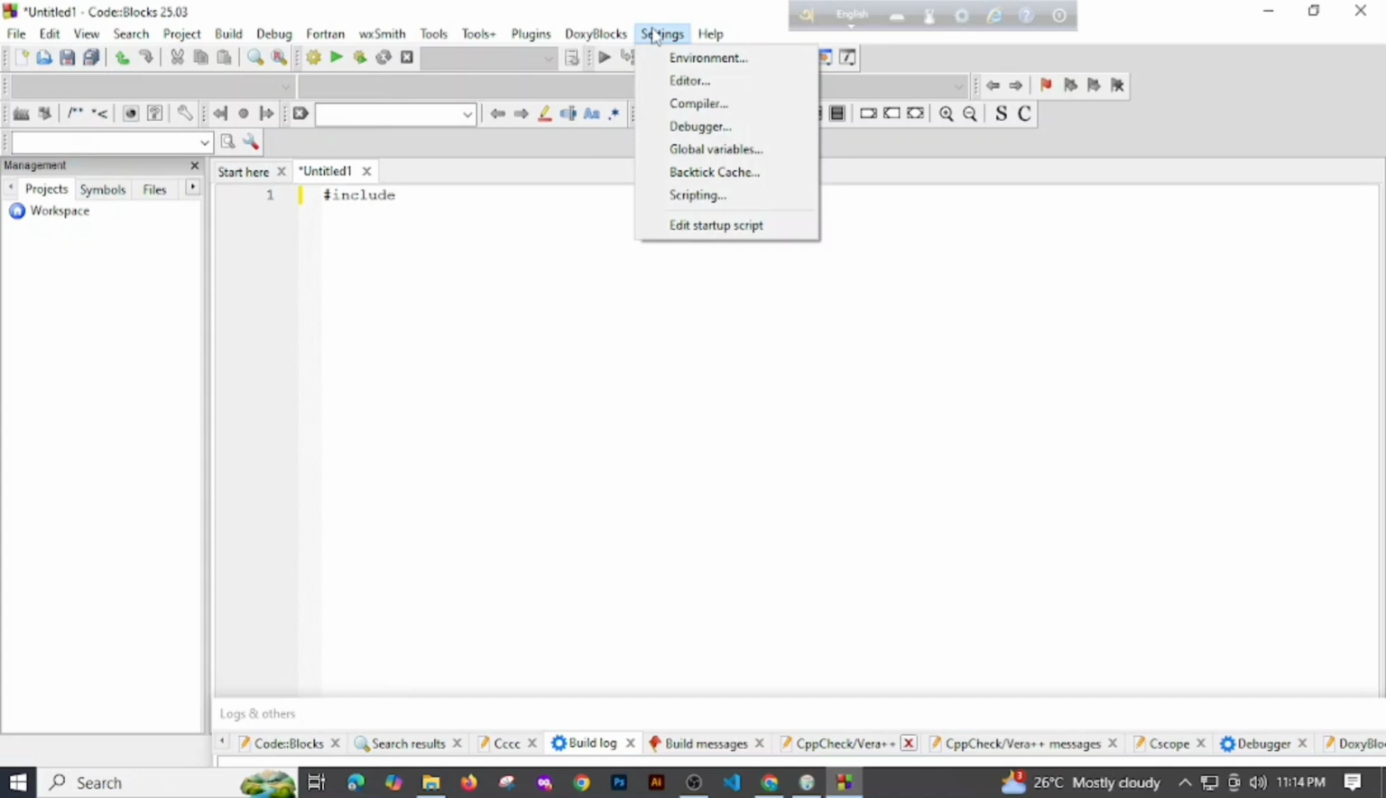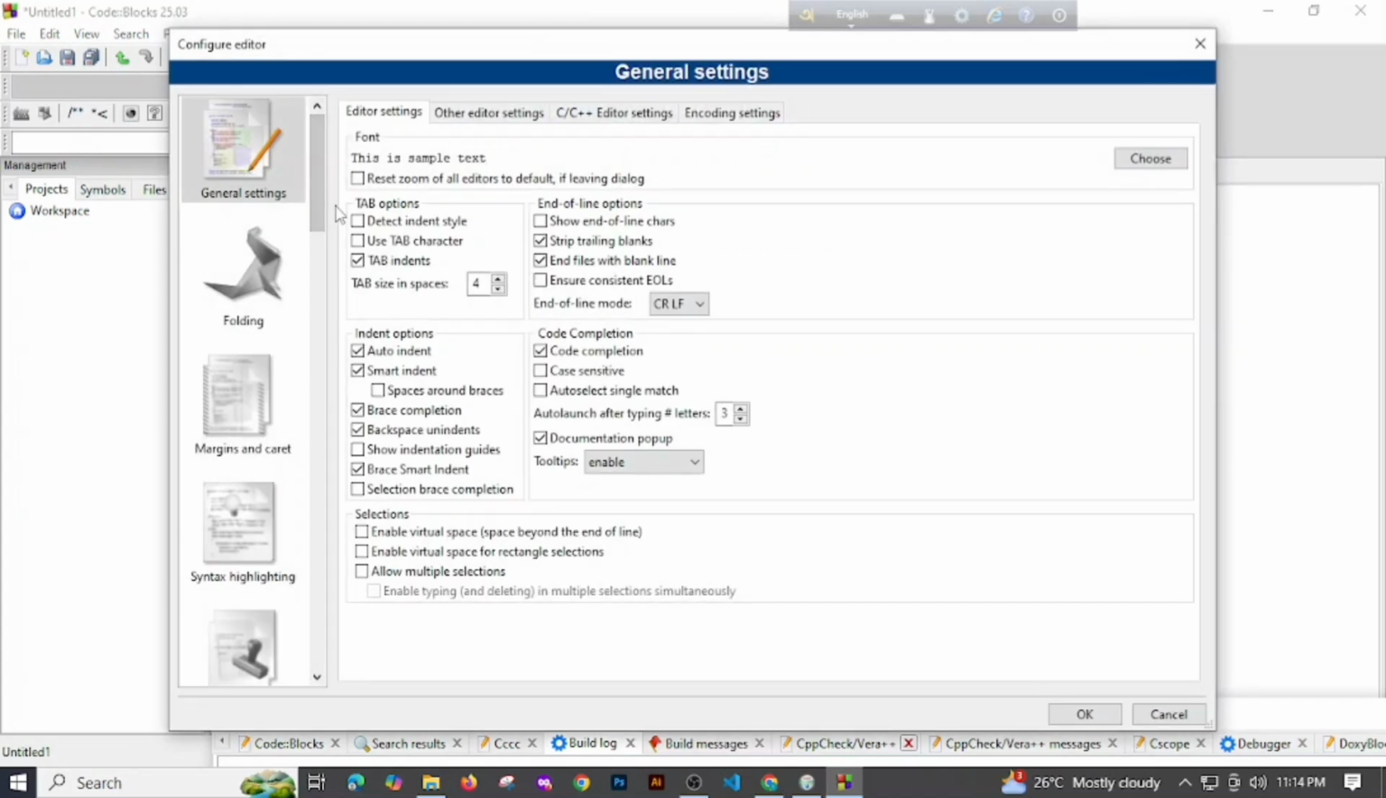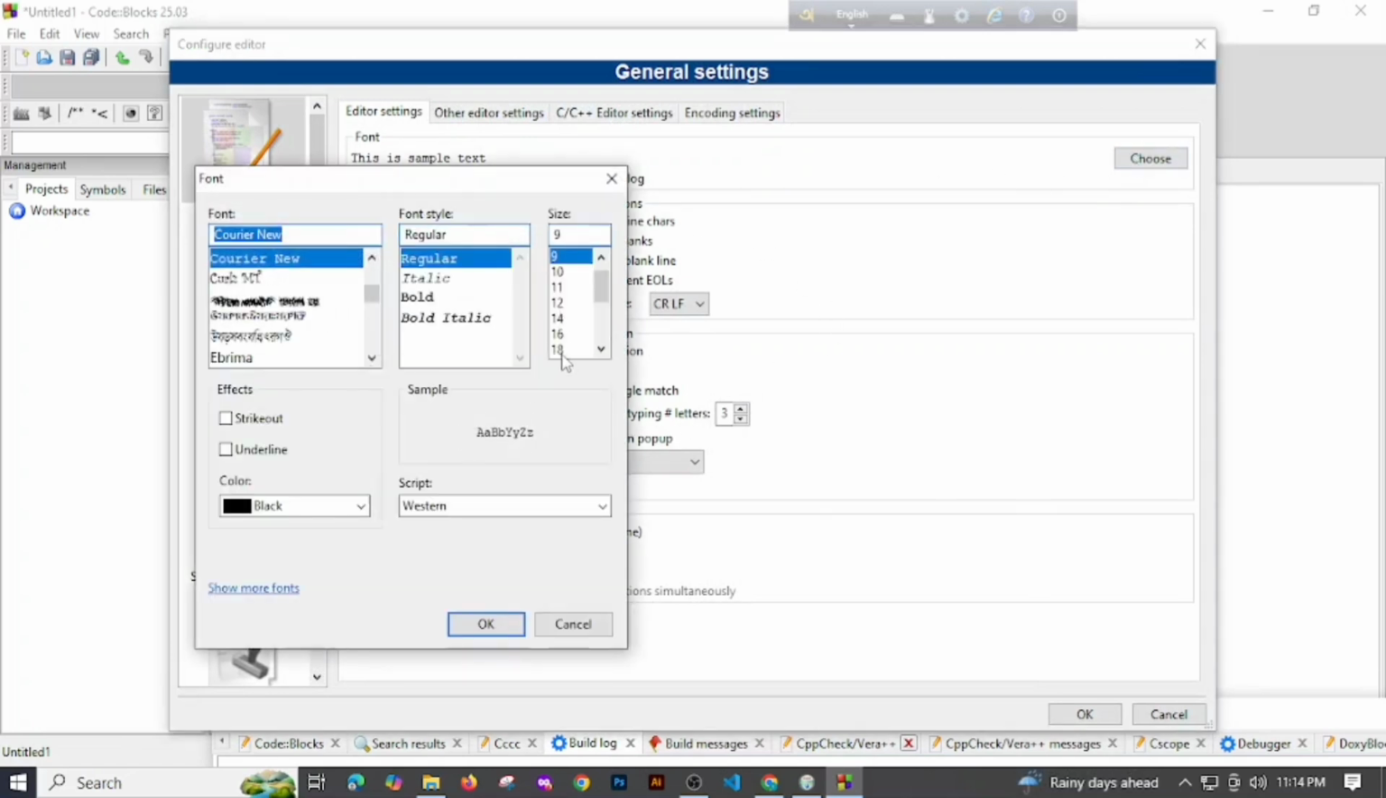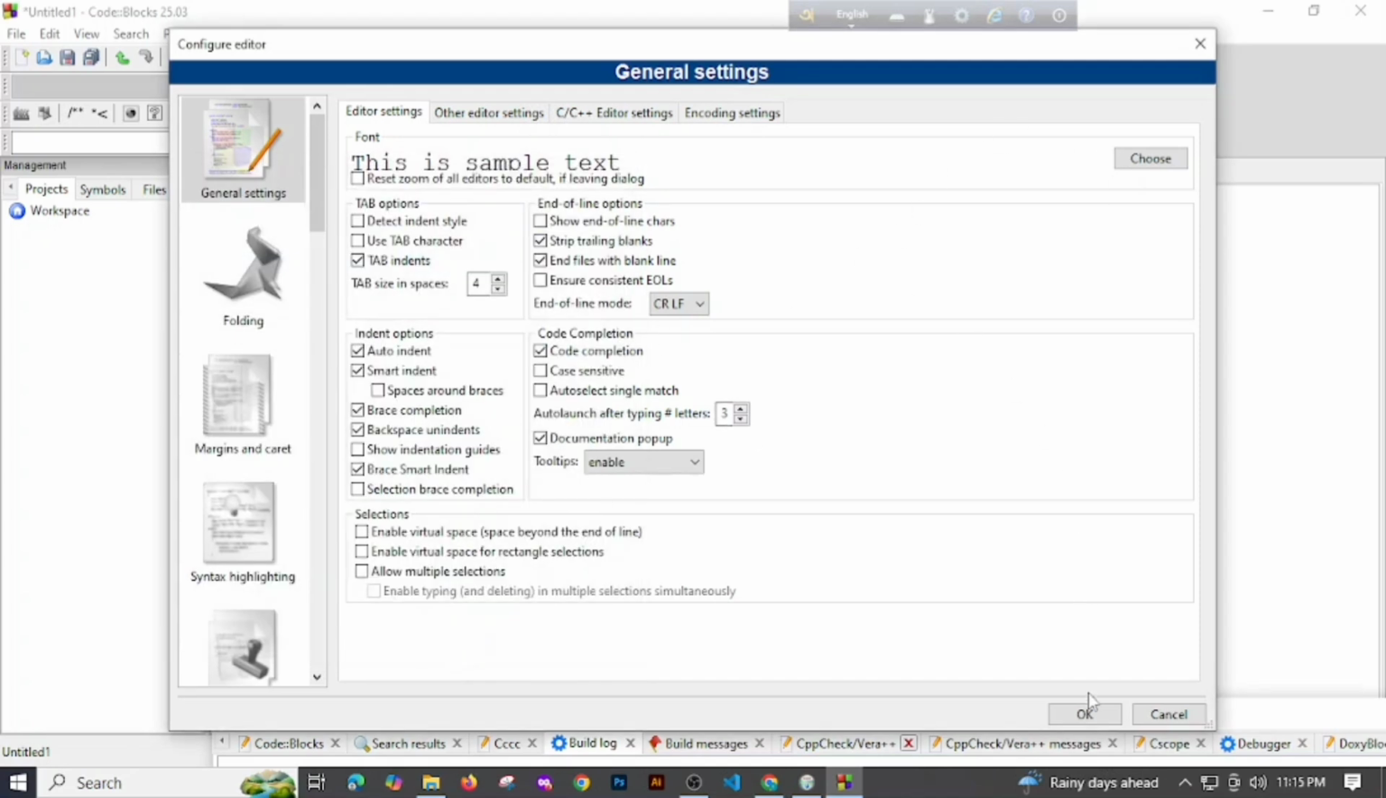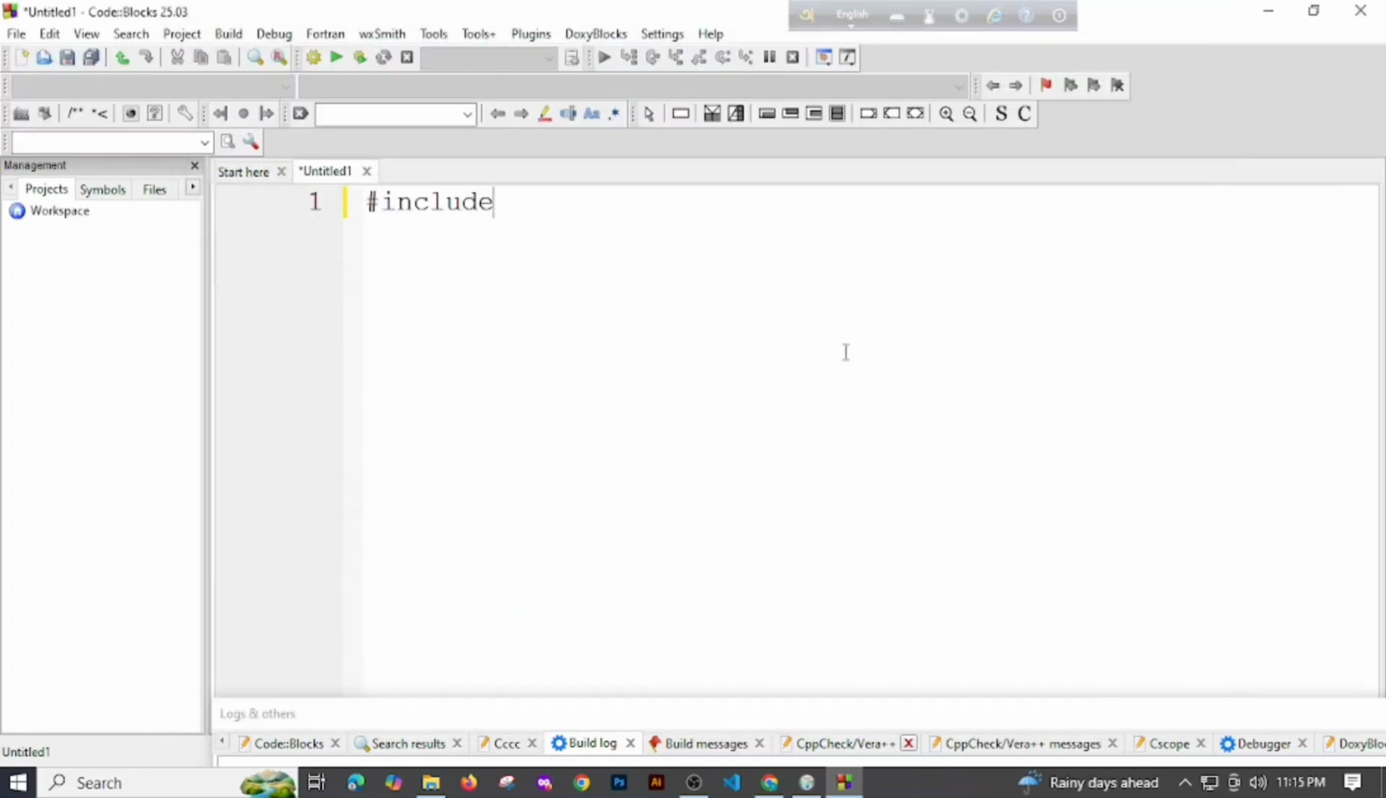We'll go to settings and editor, and then choose, okay, and we'll click size here, and then okay. Yeah, the include is bigger now. So if you want to edit the size of the alphabets, then we will click settings and then editor, and the thing I have shown you. Yeah, stdio.h.